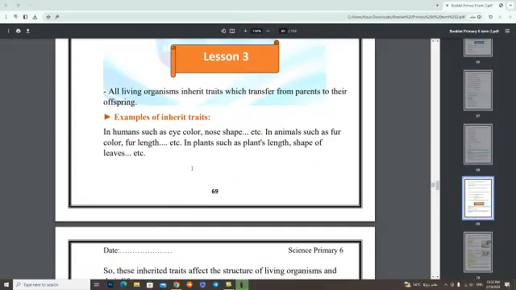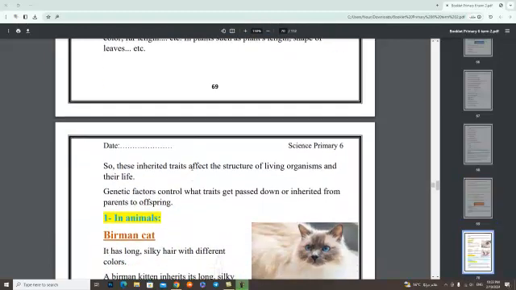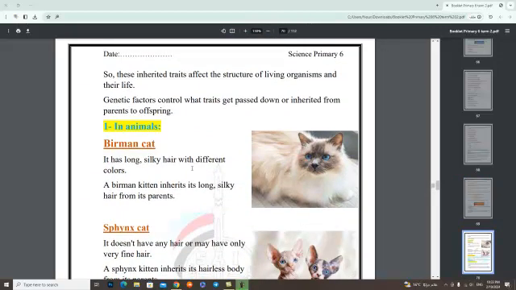All living organisms inherit traits which transfer from parents to their offspring. Examples of inherited traits in humans are eye color, nose shape, etc. In animals, such as fur color, fur length, etc. In plants, such as plant length and shape of leaves. So these inherited traits affect the structure of living organisms and their life.